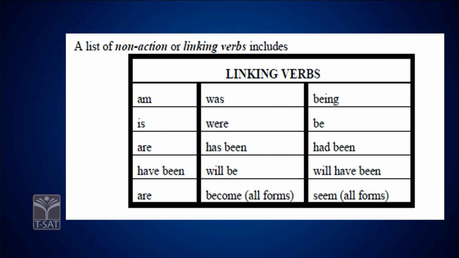Am, is, are. These are also called be forms. Am, is, are, was, were. Be, been, being, have been, has been, had been. Something like that. Apart from this, you also have will be, right? Become, seen. These are all considered to be linking verbs. These are also called non-action verbs.